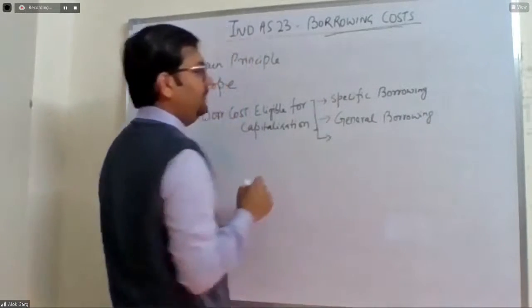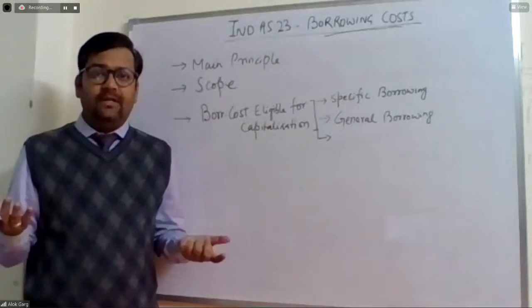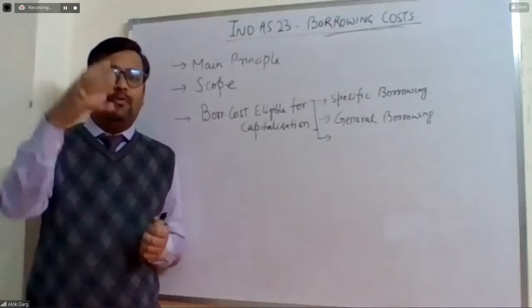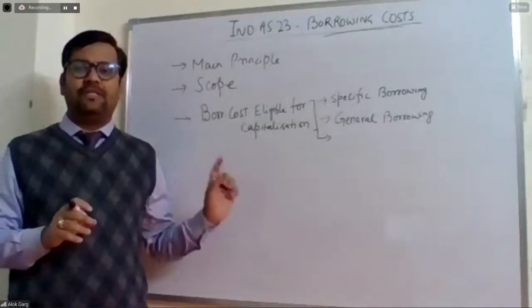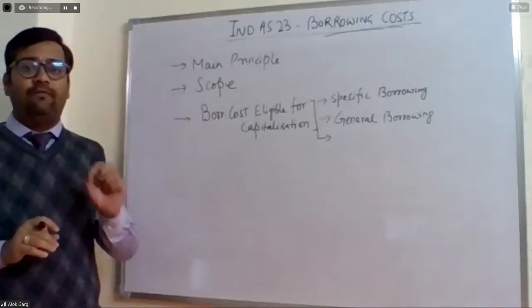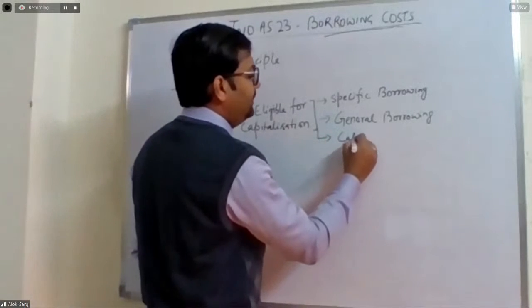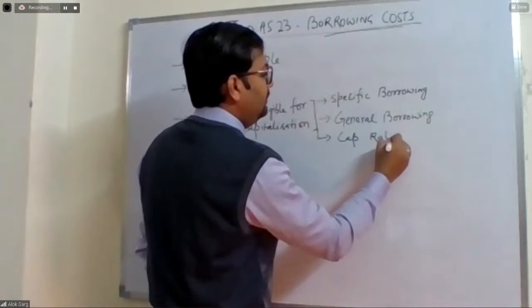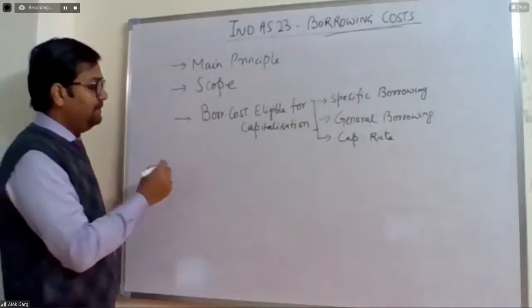Okay. So what is meant by general borrowing? The borrowing which has been made generally, and some amount has been utilized for the construction of the asset. We'll discuss all these concepts one by one. I am just giving you a flavor. Then we will be discussing the capitalization rate, how to calculate this capitalization rate. We'll discuss this part also.